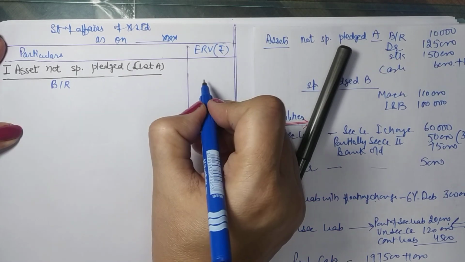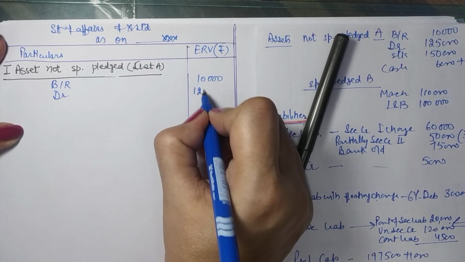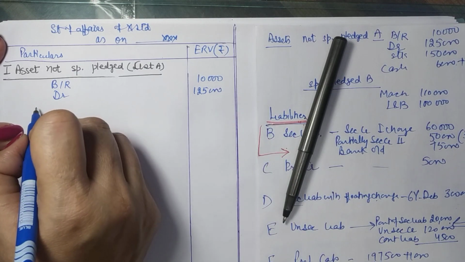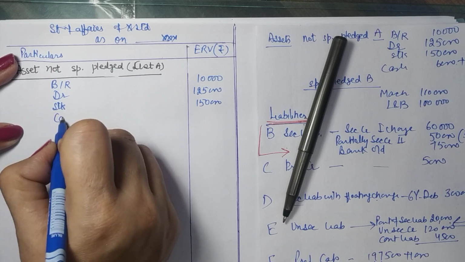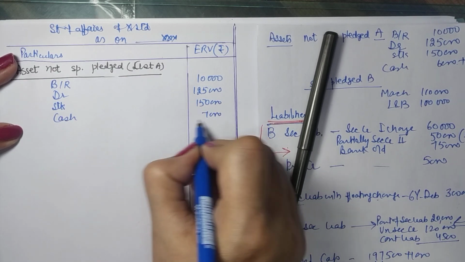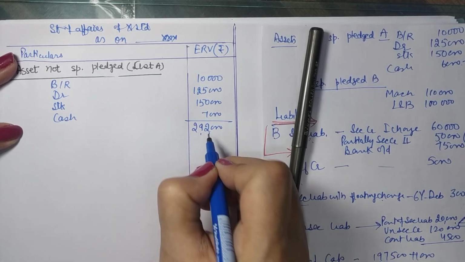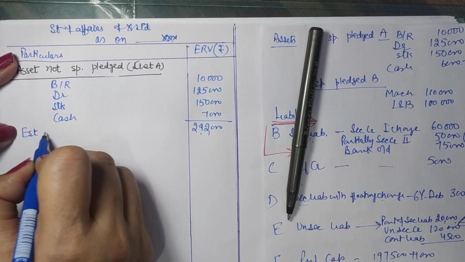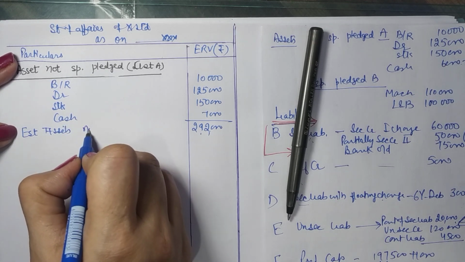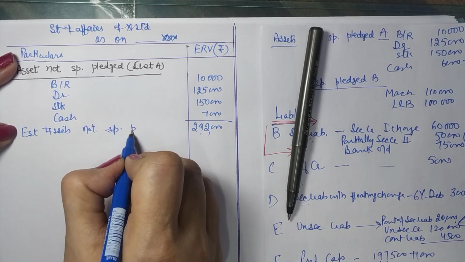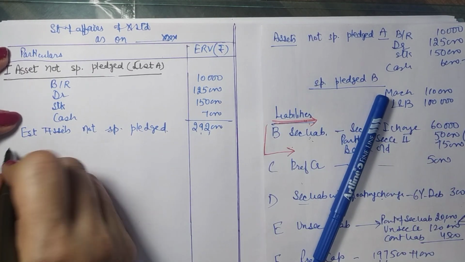Okay, bill receivables 10,000, debtors 1,25,000, stock 1,50,000, cash 7,000. So that gives us 2,92,000. So estimated value of the assets not specifically pledged.